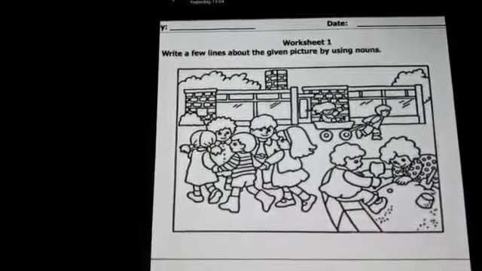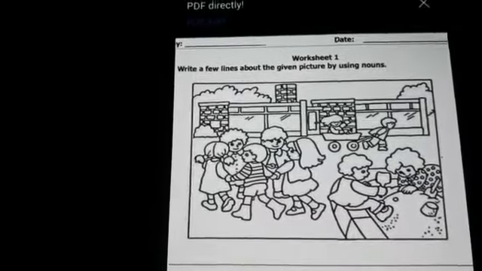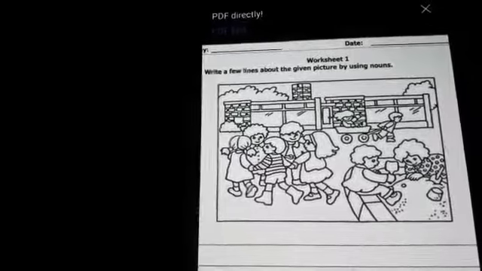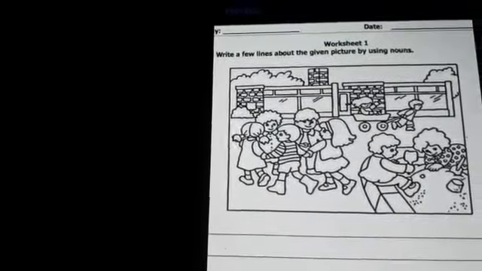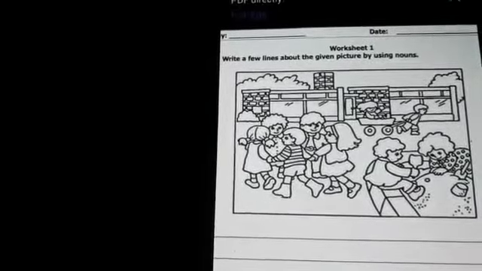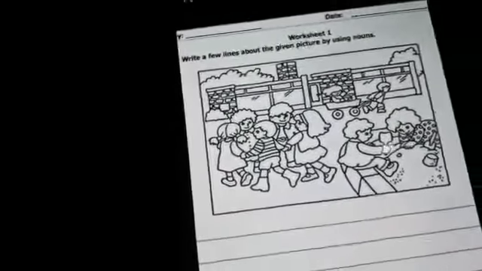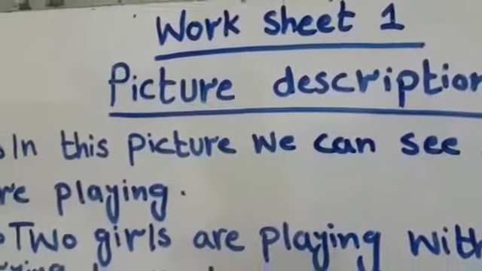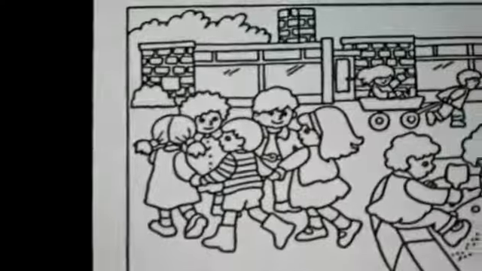This is your picture. Write a few lines about the given picture by using nouns. Clear? It means you have to write some description, describe this picture, some lines about the picture. I have done it for you. Look at the board. Worksheet 1, picture description. Okay, what will you see in this picture?